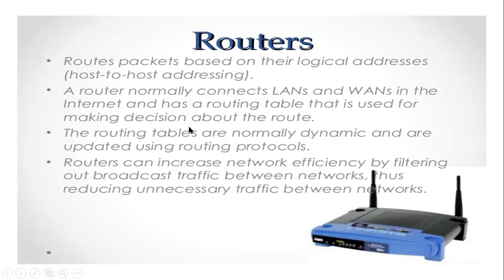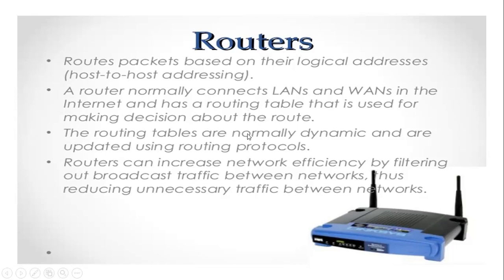So we make a decision and go along the same route. In the same way, in this routing table, it will mark all the IP addresses, make a decision about which destination it should reach, and show you the route.